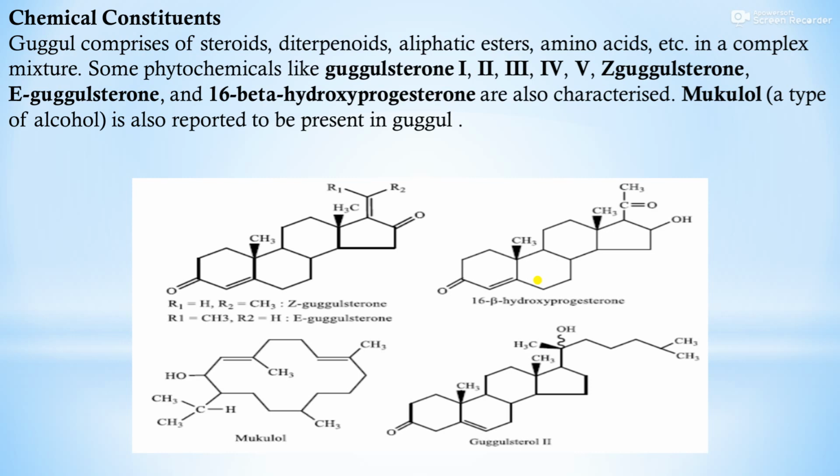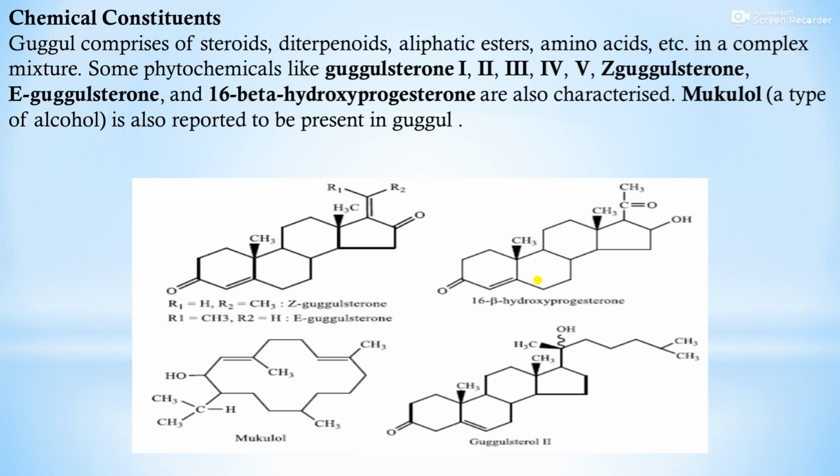Google comprises of steroids, diterpenoids, aliphatic esters, amino acids, etc. in a complex mixture. Some phytochemicals like gugulsterone 1, 2, 3, 4, 5 and Z-gugulsterone, E-gugulsterone and 16-beta hydroxyprogesterone are also characterized.